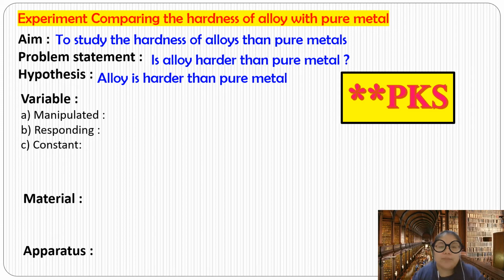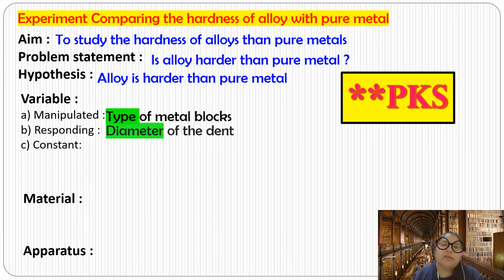Okay, now variables, what do we control? We control the type of the metal block. Okay, we're using different types. Maybe we change the alloy, or you change the pure metal. You're going to see what's the result. Okay, the responding variable is the diameter of the dent. Later you will find the block will deform. When they deform, we want to measure the dent, the depth, how much is inside. If it is more, it means you're not strong. If it is less, that means you're stronger.